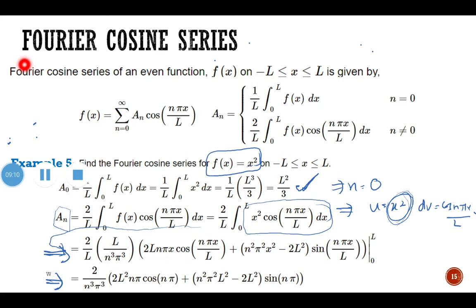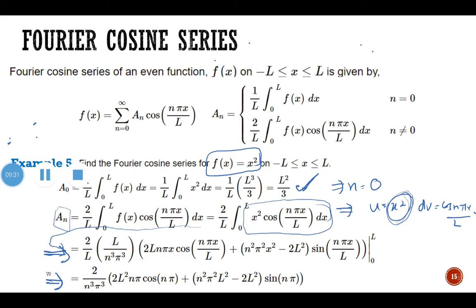Okay, so if you look here, after we replace all the values, here we have n pi, cos n pi, and we have also sin n pi, right? So the answer given to us here is 2 over n cubed pi cubed, 2L squared n pi cos n pi. Okay, so let's have a look. n pi cos n pi here, cos n pi is actually equal to negative 1 power of n.